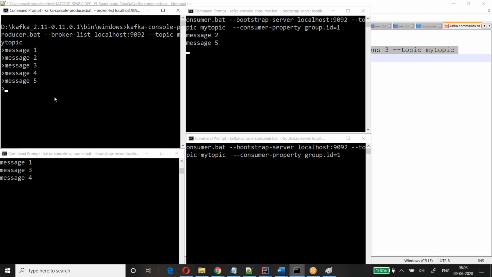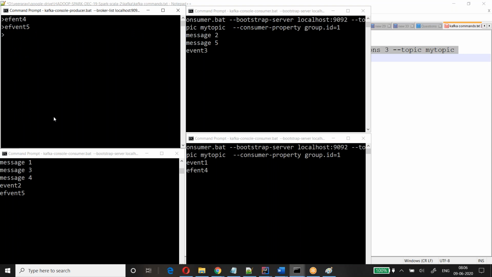Now look at here. So this time, instead of saying message, I'll say event 1, event 2, event 3, event 4, event 5. Look at this, how it is distributing. So first event came here, second event came here, third event went here. So if you observe closely, they're actually distributing equally.